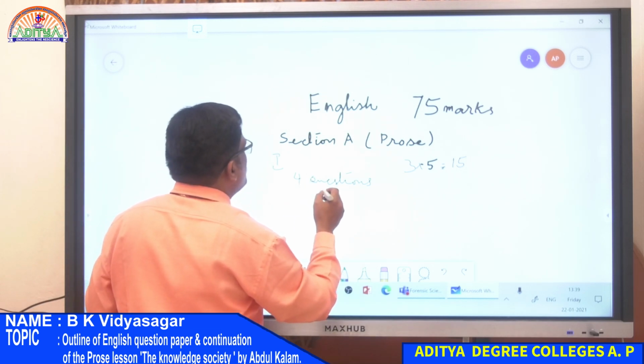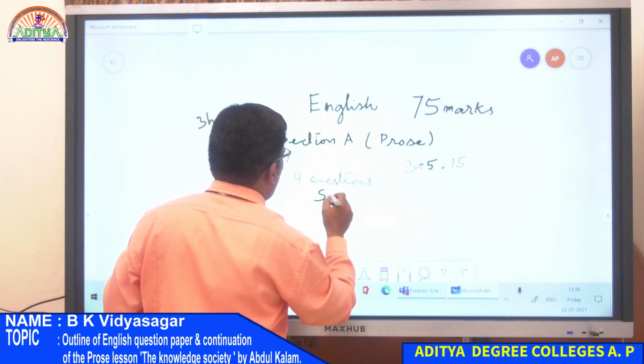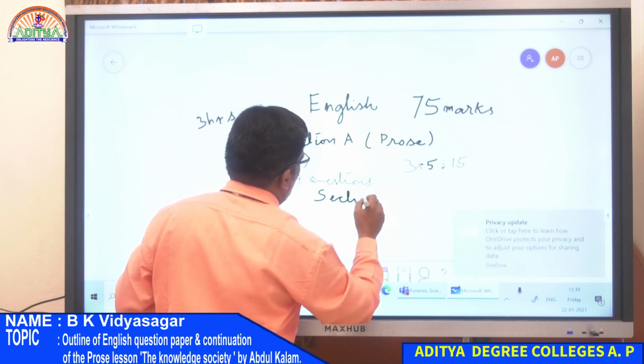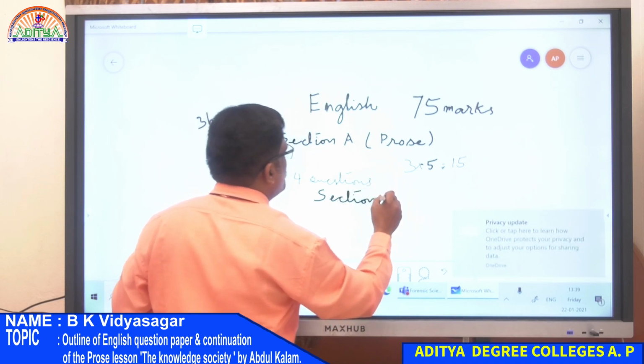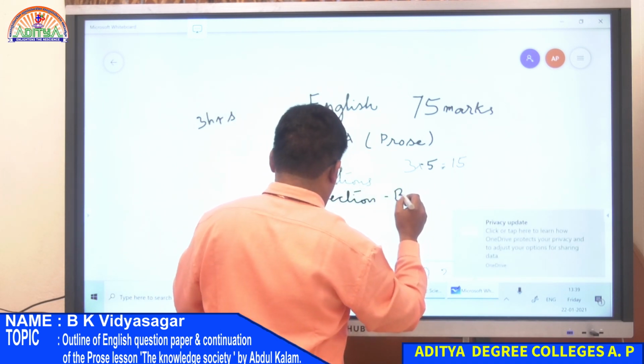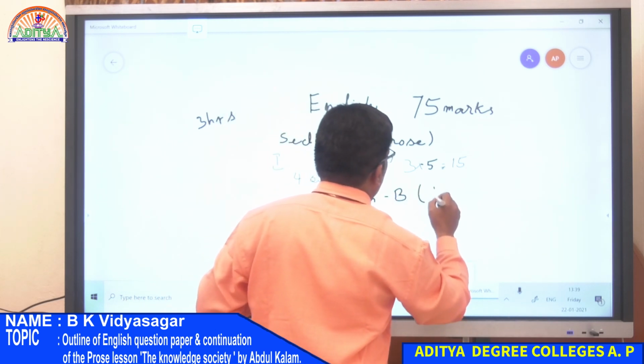And then second is section B. Section B is poetry.